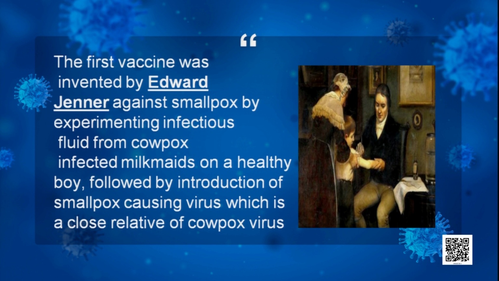Edward Jenner marked that those milkmaids who had already suffered from cowpox were not suffering from smallpox. Because he was a scientist, you see how the observation skill is there. He could observe why these milkmaids who had already suffered from cowpox were not suffering, whereas other normal persons and other milkmaids who had not suffered from cowpox were suffering from smallpox.